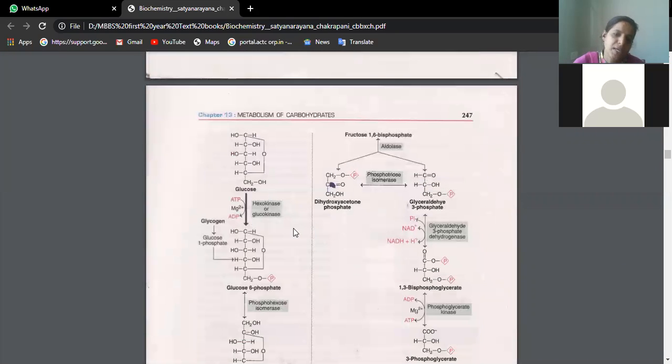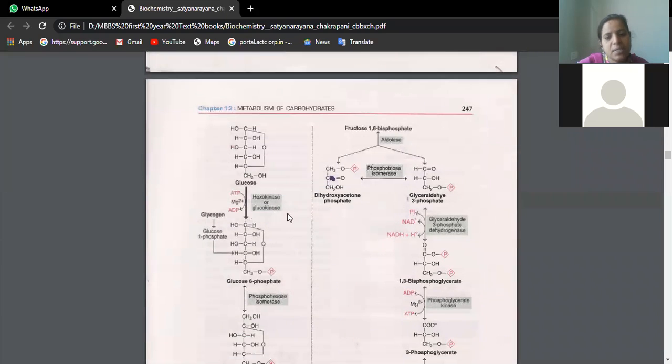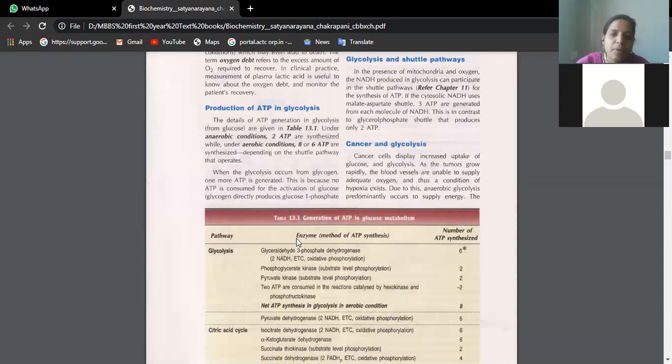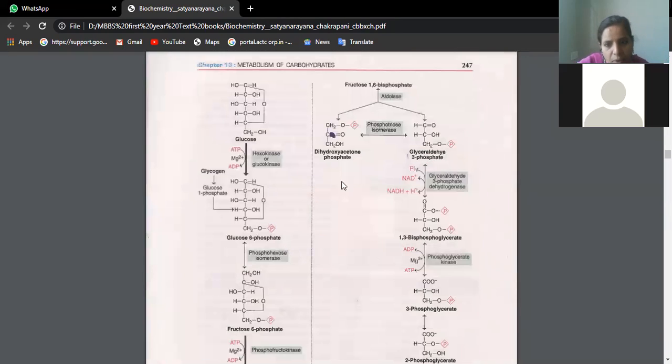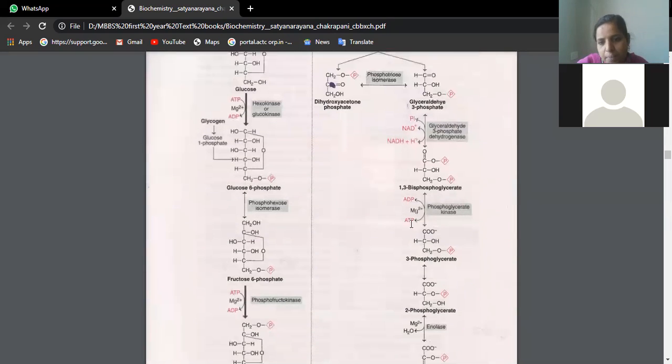Even if the citric acid cycle is asked, you should see that glucose is broken down to glucose 6-phosphate. Here ATP is utilized. Wherever NAD or NADH is involved, you have to check carefully. Wherever NADH is there, you give 3 ATPs. And this is substrate level phosphorylation. A question can come on substrate level phosphorylation also. That means during a cycle, if ATP is produced, you call it substrate level phosphorylation.